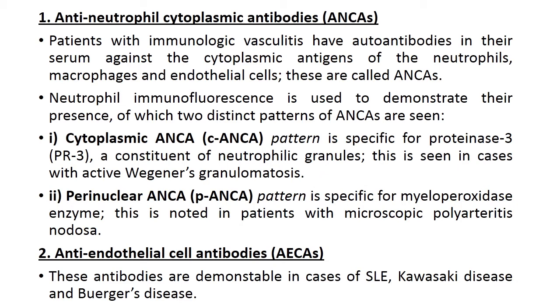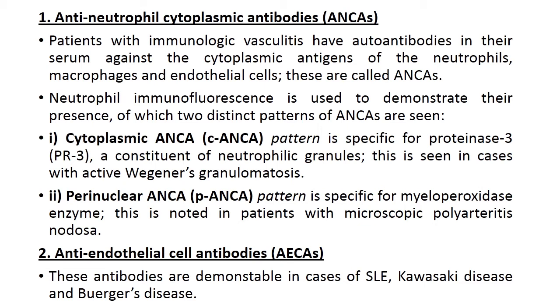Patients with immunological vasculitis have autoantibodies in their serum against the cytoplasmic antigens of the neutrophils, macrophages and endothelial cells. These are called ANCA, meaning anti-neutrophil cytoplasmic antibodies. Neutrophil immunofluorescence is used to demonstrate their presence, of which there are two types of patterns. They are known as C-ANCA and P-ANCA. C means cytoplasmic, P means perinuclear.